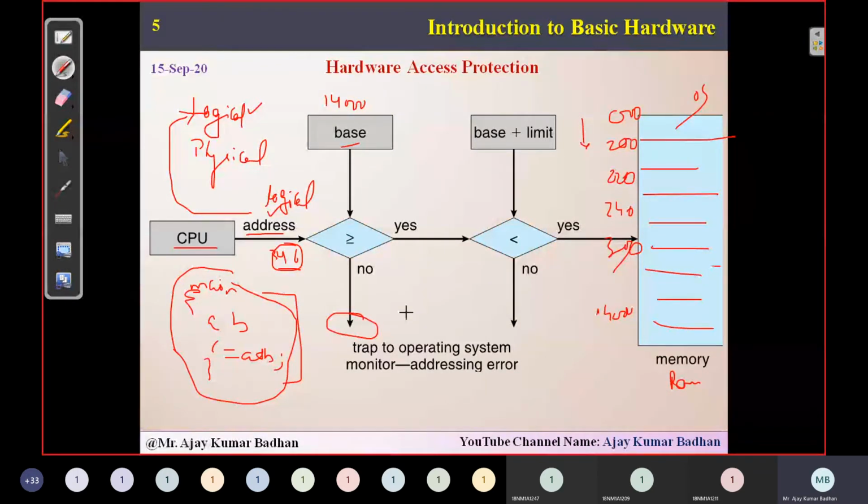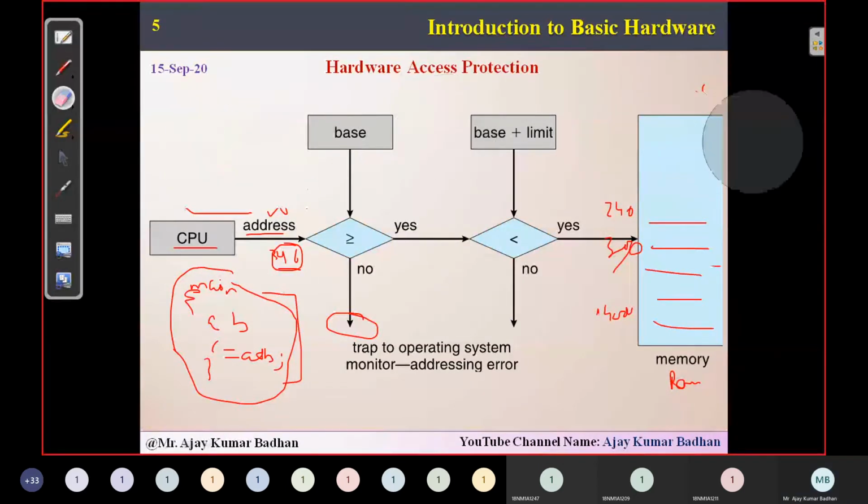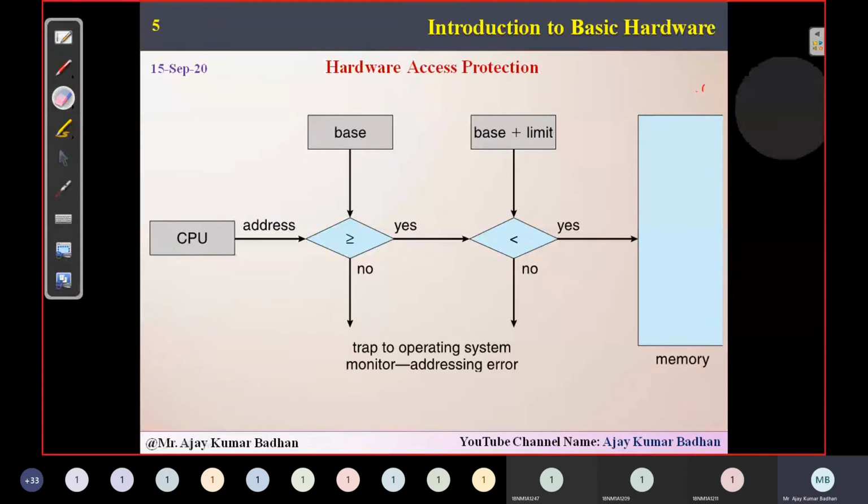Trap means you're trying to access a memory which you cannot access. Whichever slot is not given to you, you are trying to access it, and definitely we cannot do that. I will explain it. Let us take an example so that you people can understand here.